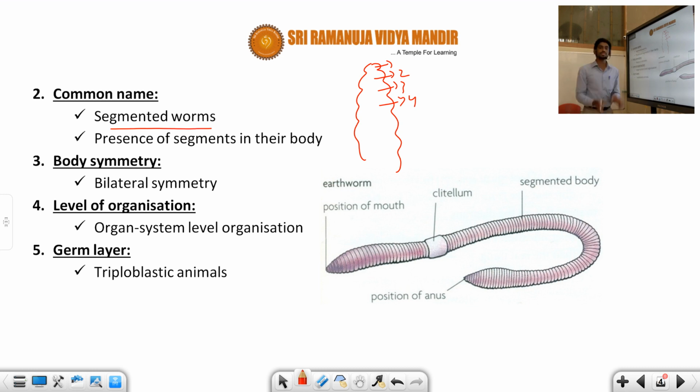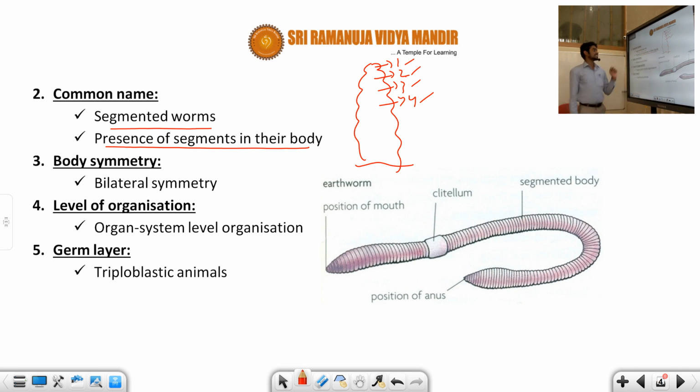This is the first phylum in which we can observe this segmented type of body appearance. That's why this Annelida is also called segmented worms, because of the presence of segments in their body. You can see I am drawing the earthworm roughly. That is one segment, second segment, third segment and fourth segment.